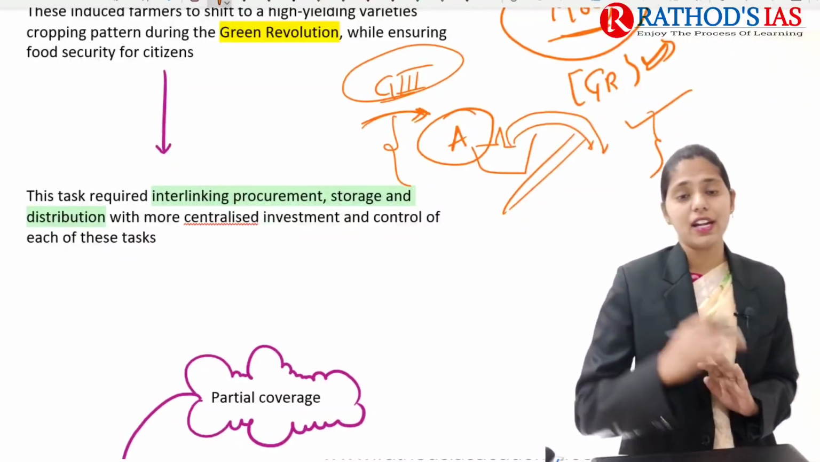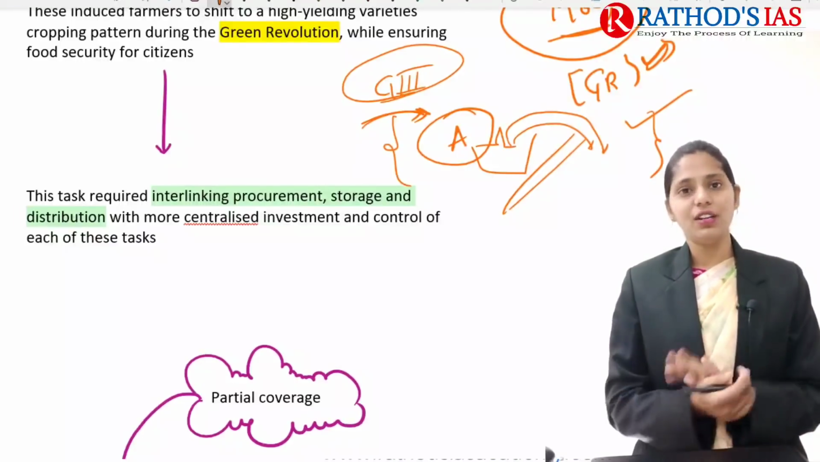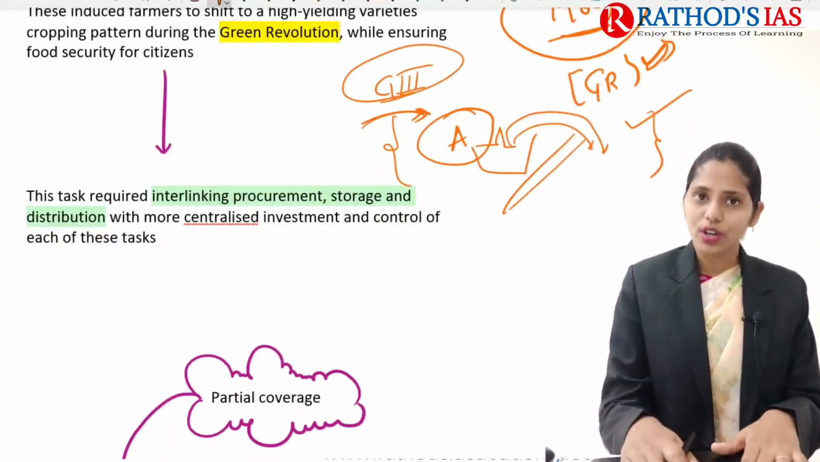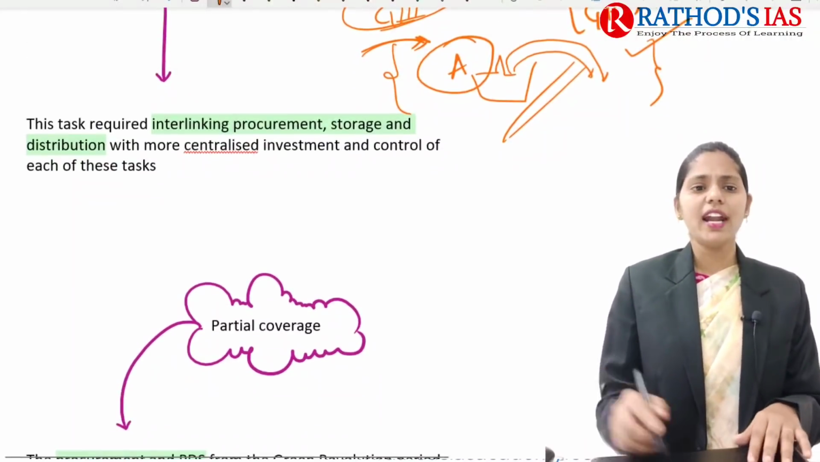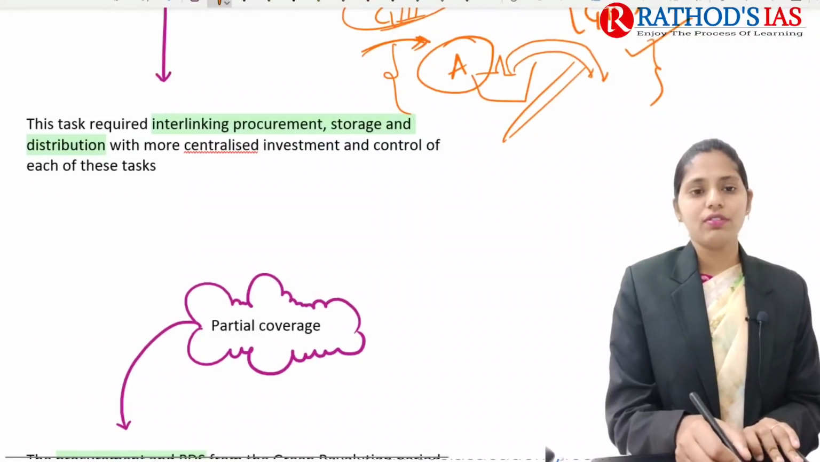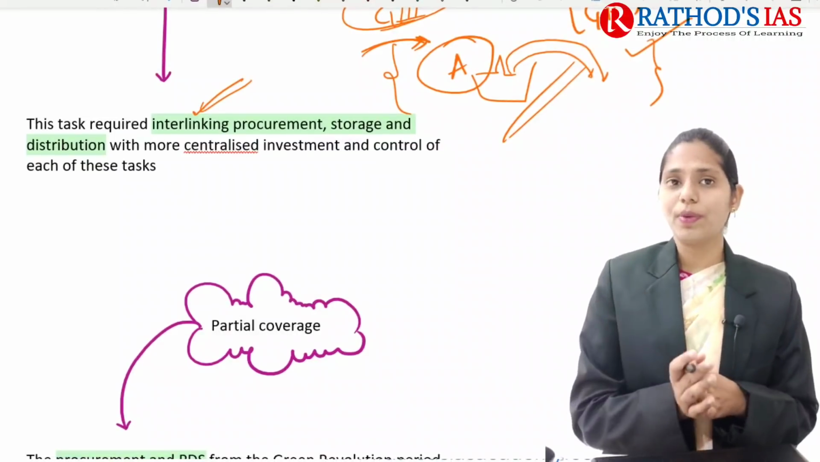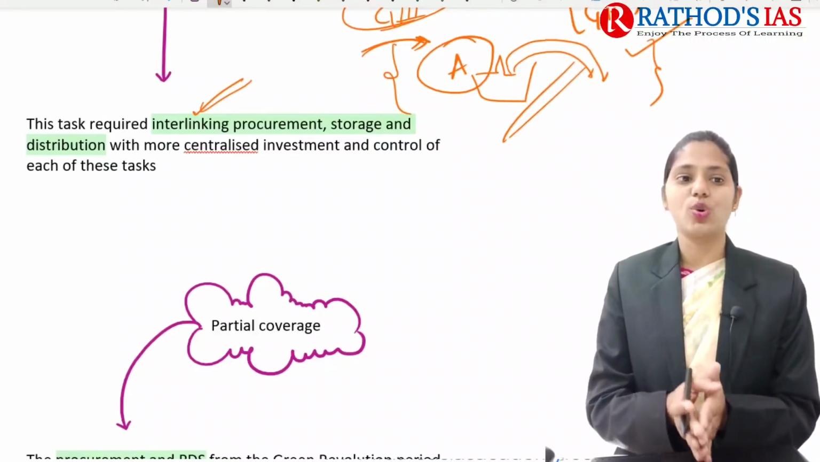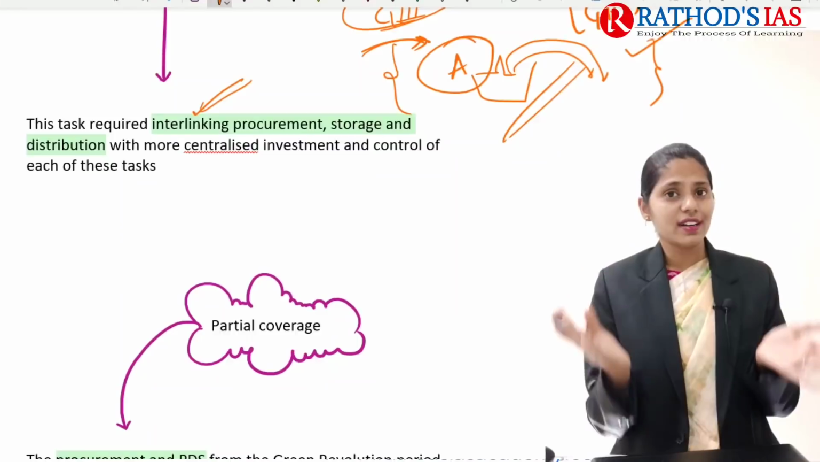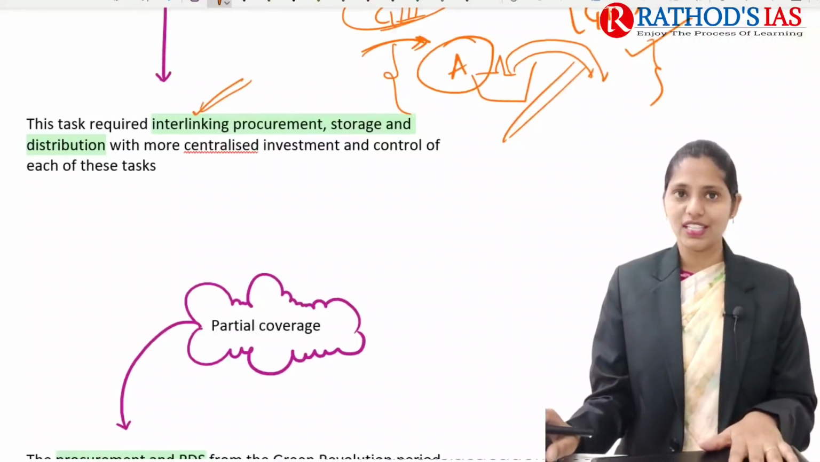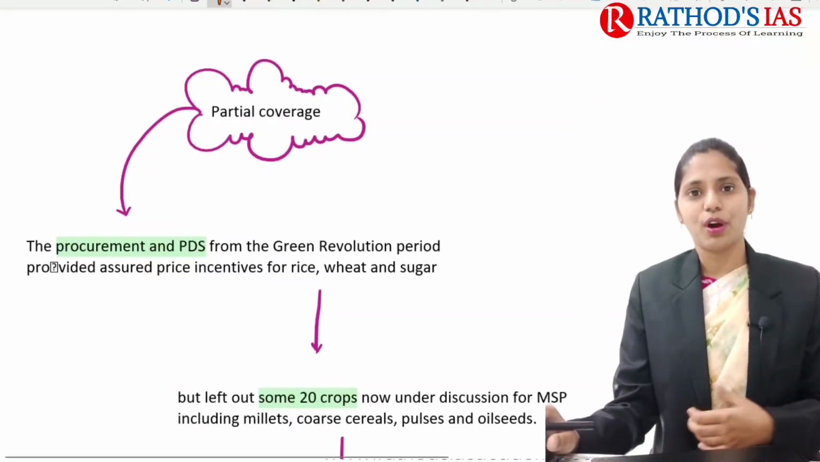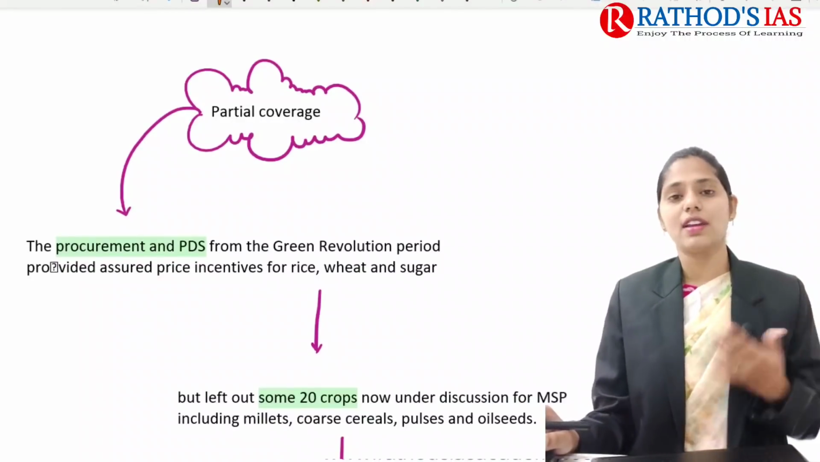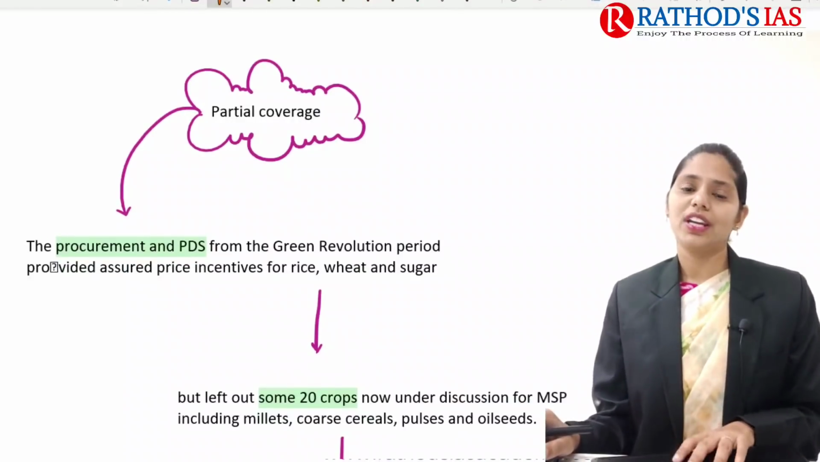That green revolution led to increased food production, and finally we made our country self-sufficient regarding food grains, as well as ensuring food security for our citizens. And next, whenever we came up with the green revolution, there was increasing food productivity. Then we came to the task of interlinking procurement, storage, distribution, and more centralized investment, as well as control of these tasks. Before, we did not have proper food, right? After the green revolution, food productivity increased, and later on we went for storage and everything.